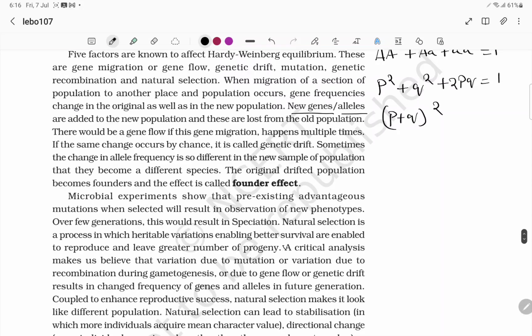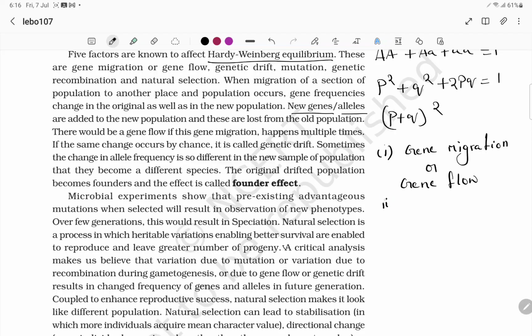So 5 factors are known to affect the Hardy-Weinberg equilibrium. You have to remember these 5 factors. One is gene migration, meaning going to other places, or you can also call it gene flow.